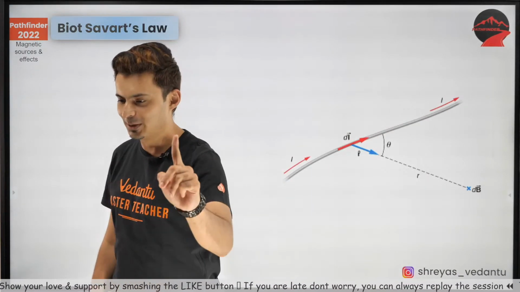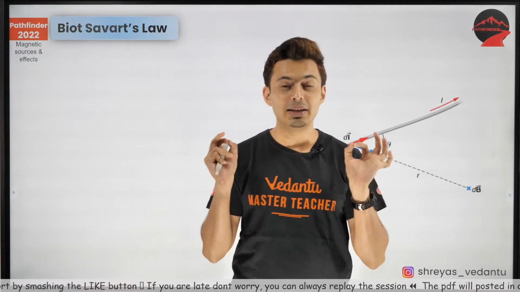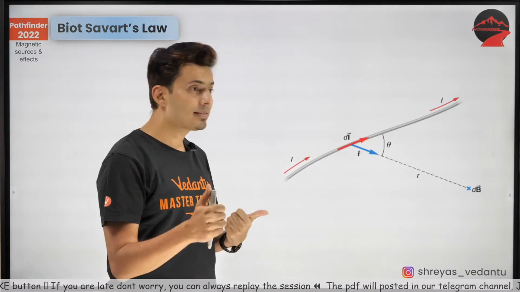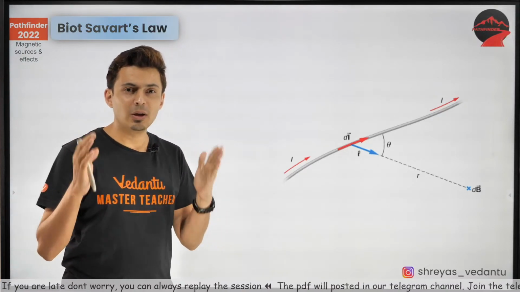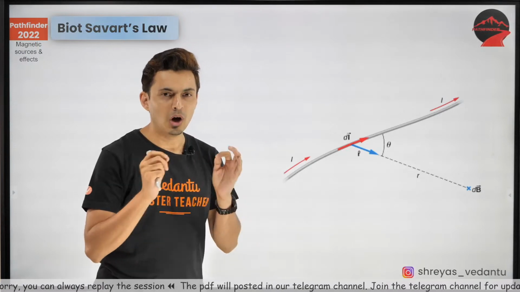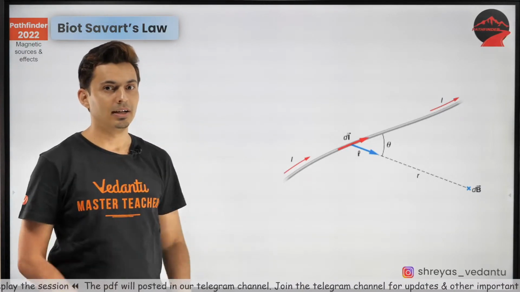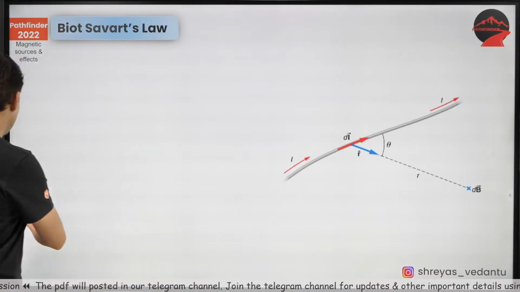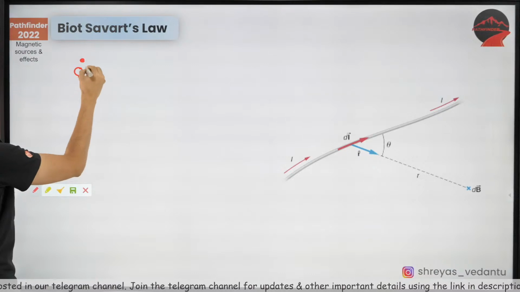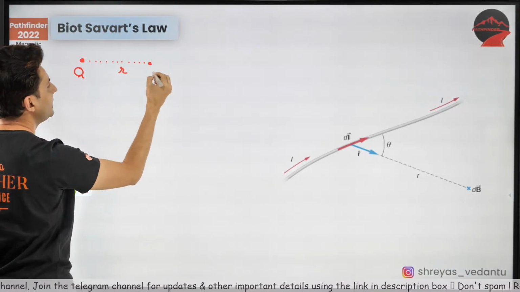Now that I told you that magnetic field B is a vector quantity, it has magnitude and direction, let's talk about that law which gives you both the magnitude and the direction of the field because of a current carrying wire. Now try and remember, due to a point charge Q at a distance of R, what was the field?